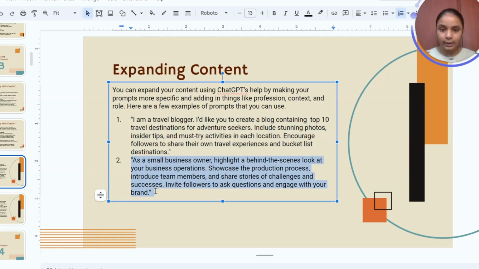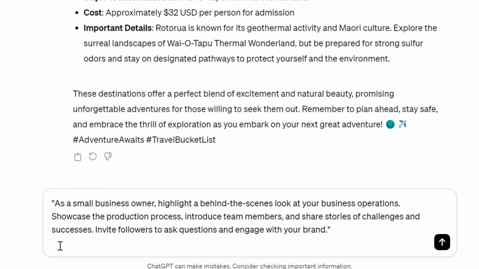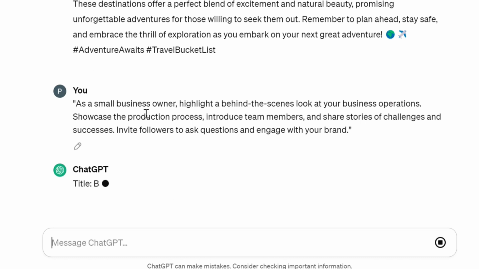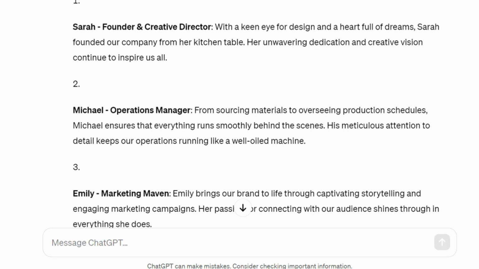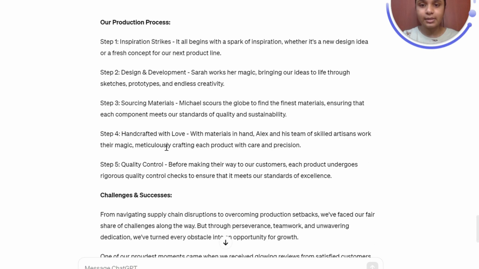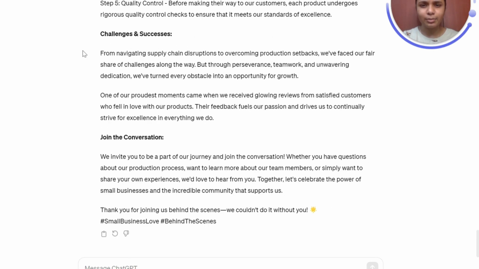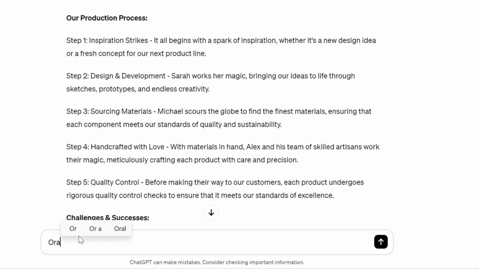As a small business owner, highlight a behind the scenes look at your business operations. So let's just copy and paste that in. Okay, so it's given us, like I mentioned before, a title and an introduction, and then it says meet our team, and it's given us a production process, challenges and successes, and then join the conversation. But maybe we wanted it in a script because it sounds like something like a behind the scenes short or a reel. So let's say